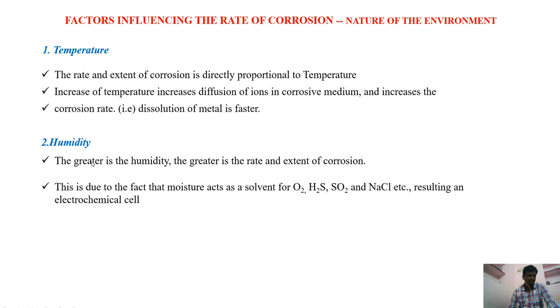Then humidity. Humidity is another important factor which influences the rate of corrosion. The greater the humidity, the greater the rate of corrosion, because the humidity present in the atmosphere may act as a solvent for oxygen, H2S, SO2, and these SO2, H2S, and oxygen can form acid, and this acid may lead to corrosion. Sometimes NaCl present in the atmosphere can also get dissolved in water, that means in the humidity, and that will form some electrolyte. So this will result in the formation of electrochemical cells.